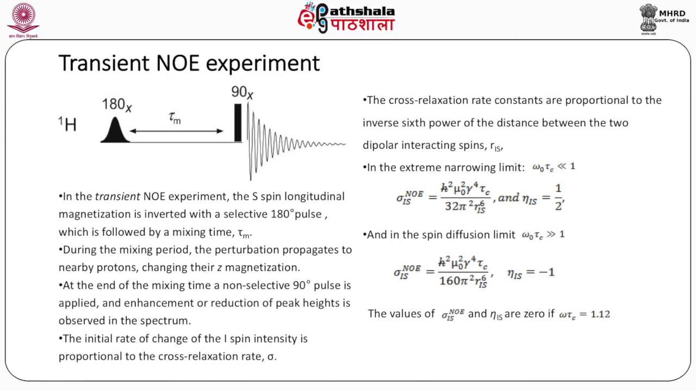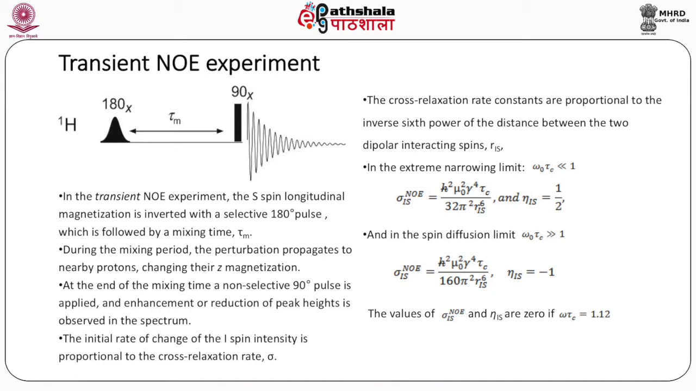The initial rate of change of the eye spin intensity is proportional to the cross relaxation rate sigma. The cross relaxation rate constants are proportional to the inverse sixth power of the distance between the two dipolar interacting spins, and this distance is listed as r_IS. In the extreme narrowing limit, omega 0 tau c is very much less than 1, and so sigma_NOE is given by h-bar squared mu 0 squared gamma to the power 4 tau c divided by 32 pi squared r to the power 6, and eta is equal to